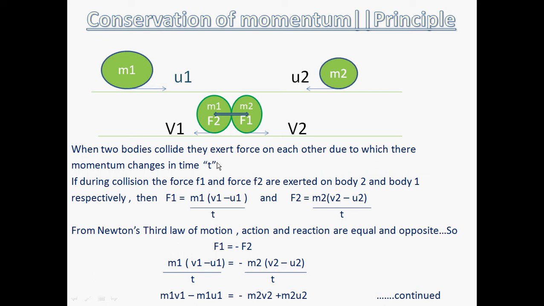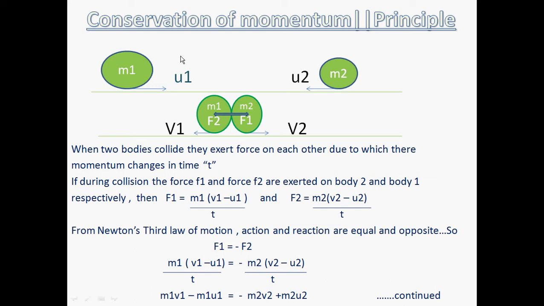Now students, let us read it. When two bodies collide, they exert force on each other, due to which there is a momentum change in time t. So there will be a momentum change from initial momentum to final momentum in a certain time period, that is t. During collision, the force F1 will be m1 (v1 minus u1) upon t, as we know force is the rate of change of momentum. Similarly, the force F2 will be m2 (v2 minus u2) upon t.